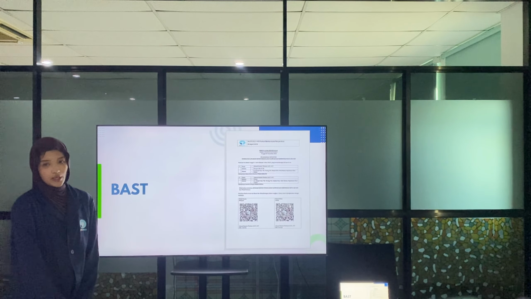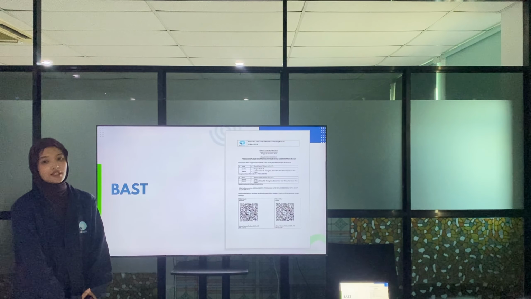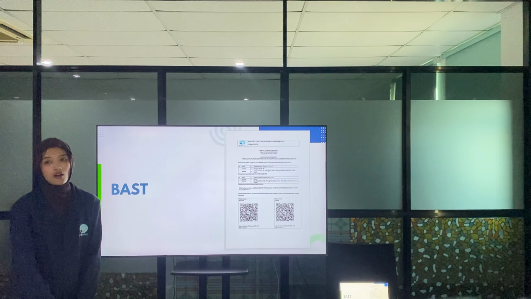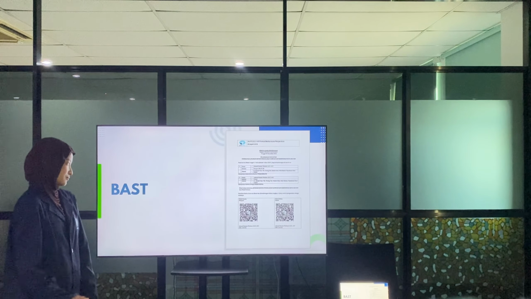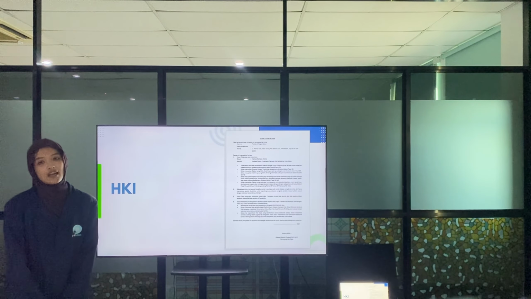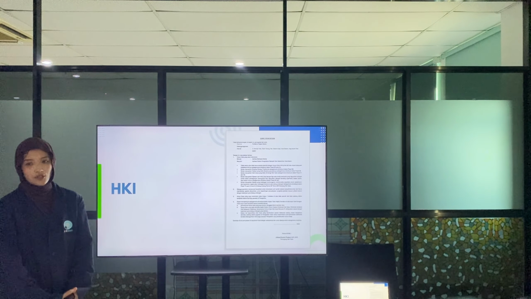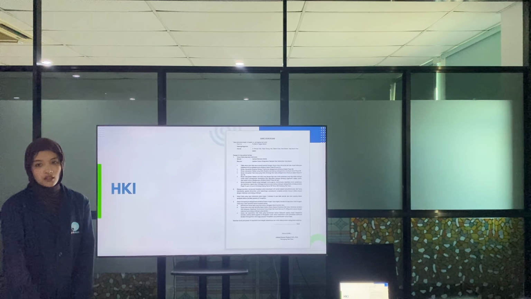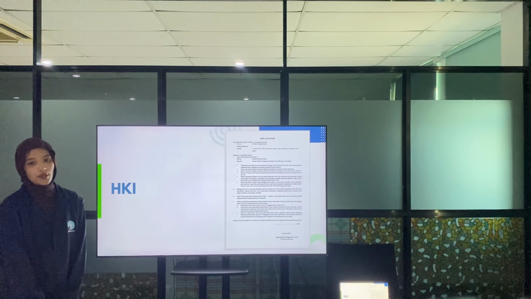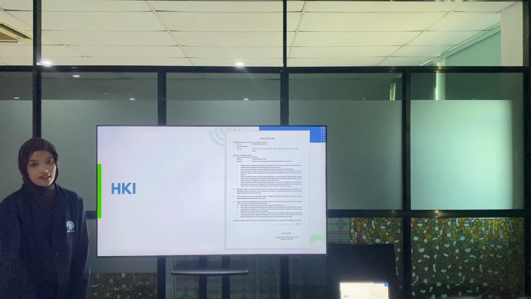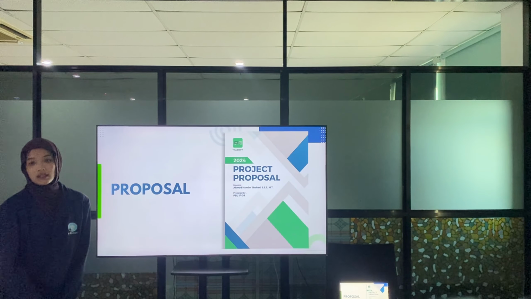So this is our handover document, an official document that confirms the completion of a task or project and the transfer of responsibility or ownership between parties. And the next is our HKI document. It is to protect creation and invention. When a product is handed over, the creator can transfer this right, allowing the new owner to legally use or sell the product.